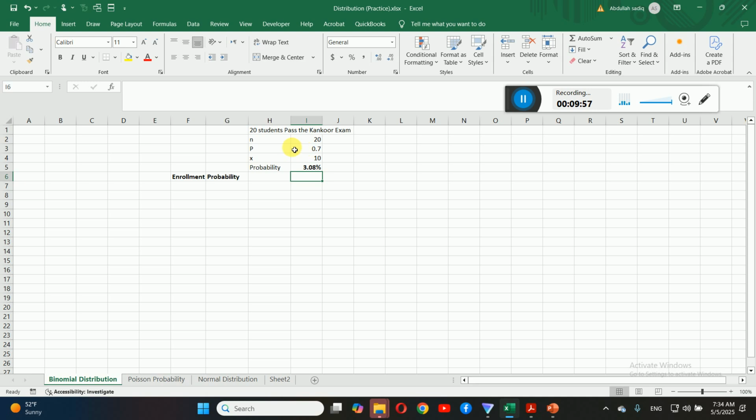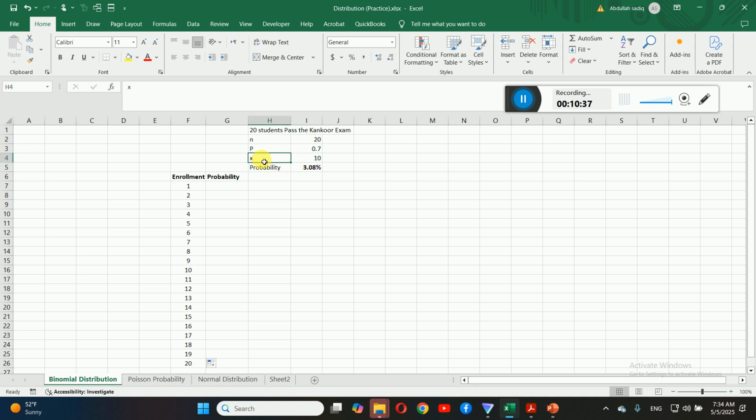Okay, dear students, this was just the binomial probability. But now I try to find out the binomial distribution. What is a distribution? I try to find out the probability from 1 to 20. So I type 1, 2, 3, 4, and drag it to 20. Now I ask a question. If there are a number of independent trials, which are 20, and the probability of a single event is 0.7, 70% of students probably take admission. That's clear from historical data.